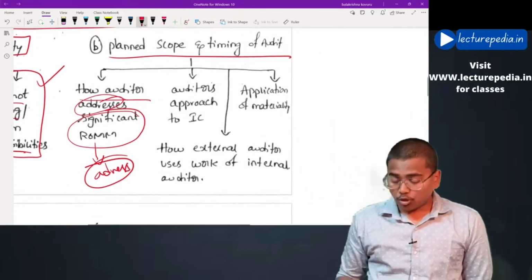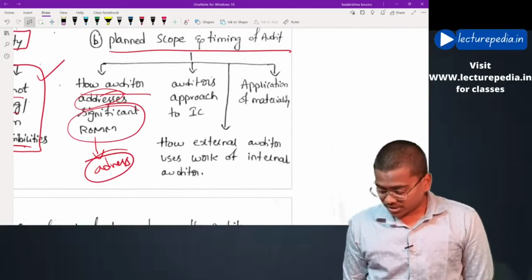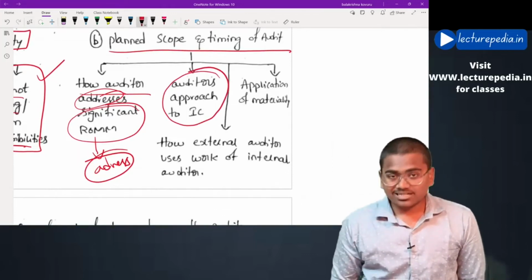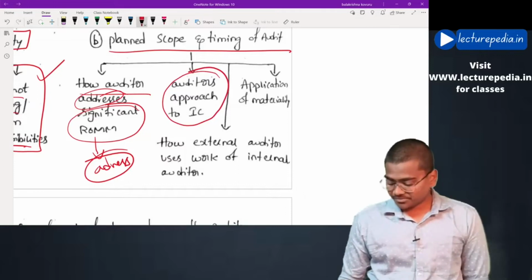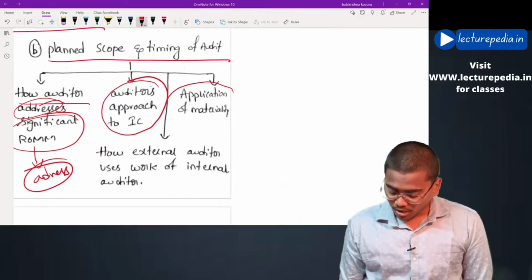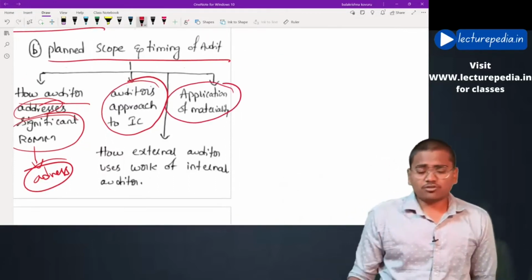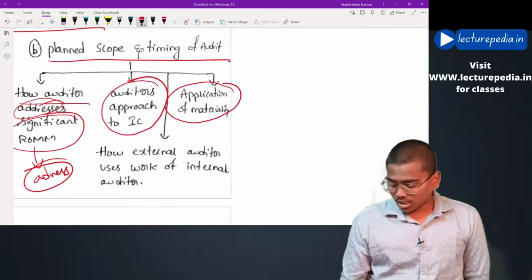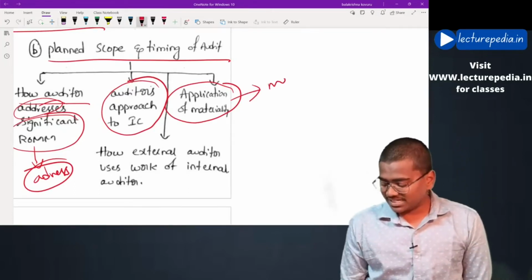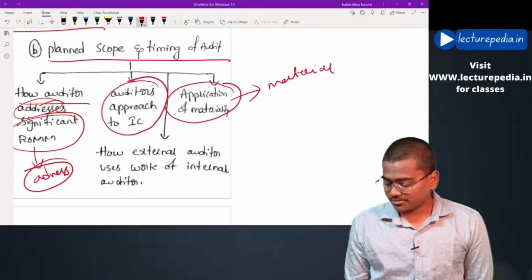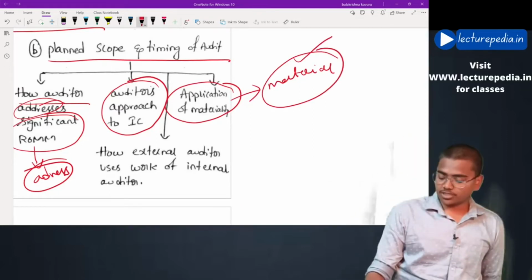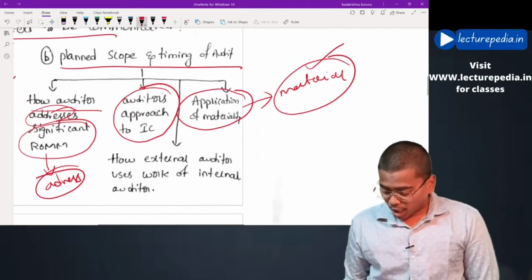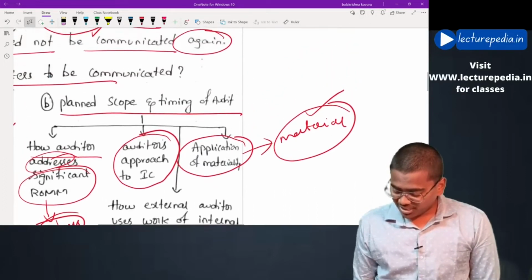And what is the approach that the auditor is going to take in relation to internal control deficiencies? And the application of the concept of materiality. What is the amount of materiality that the auditor has determined? Even this has to be communicated to those charged with governance. And how he is going to use the work of the internal auditor.